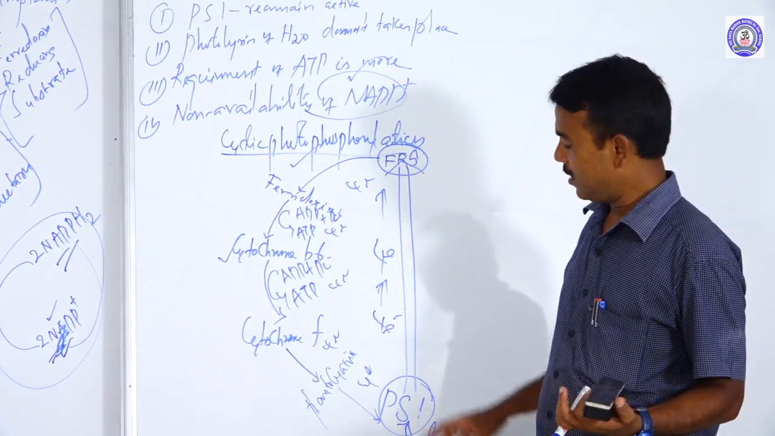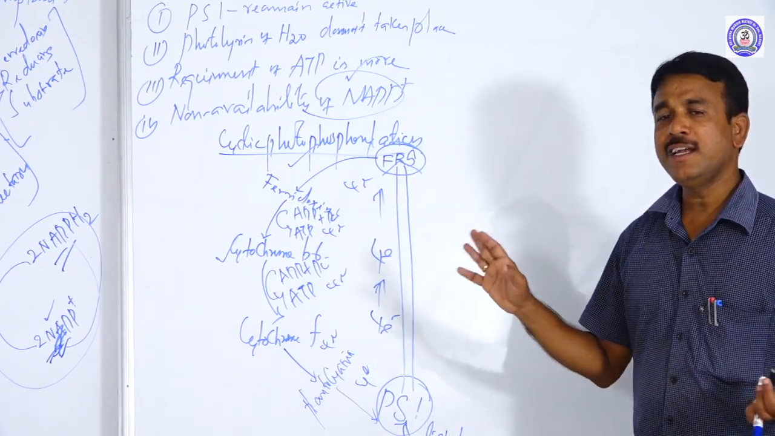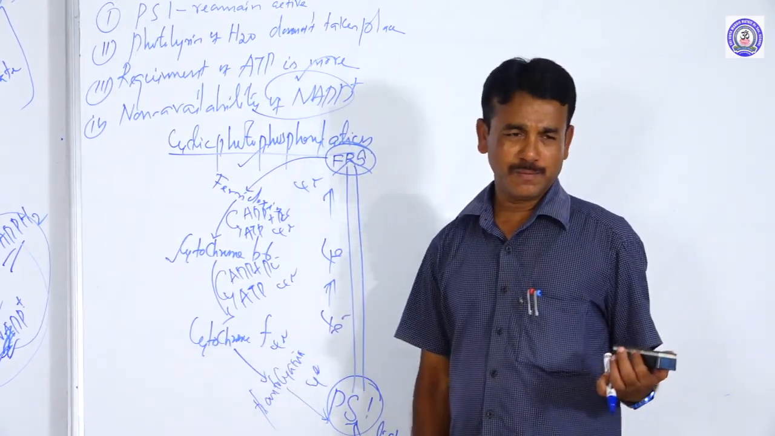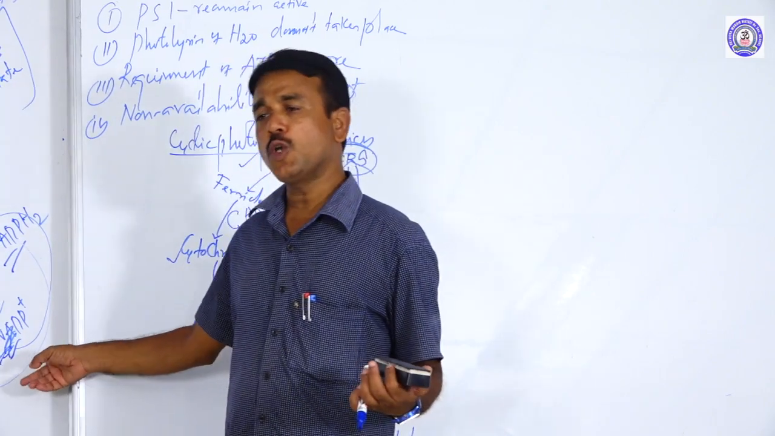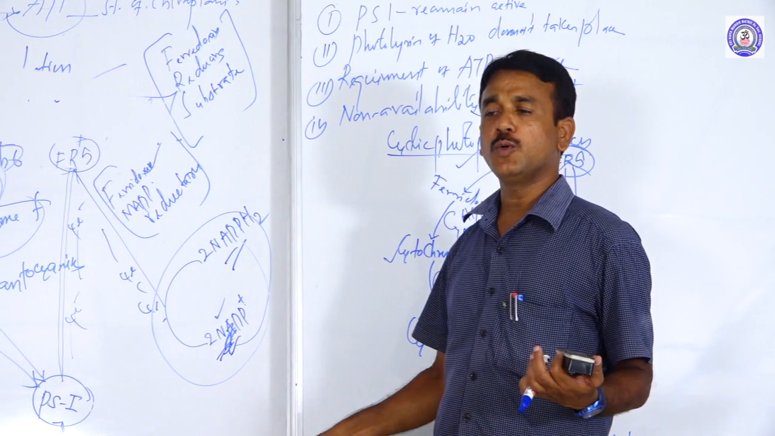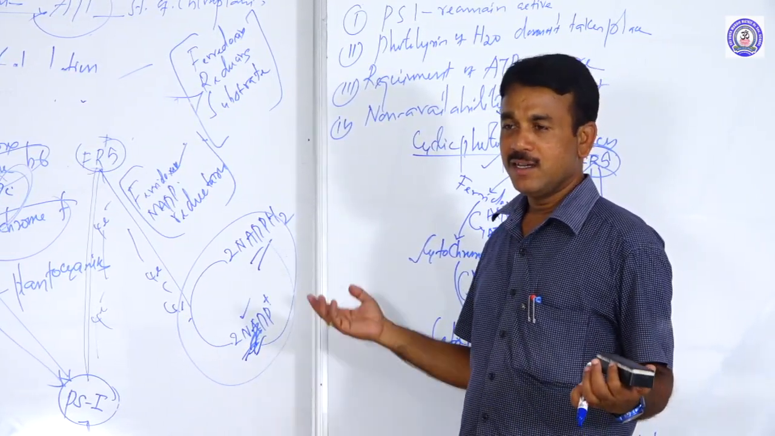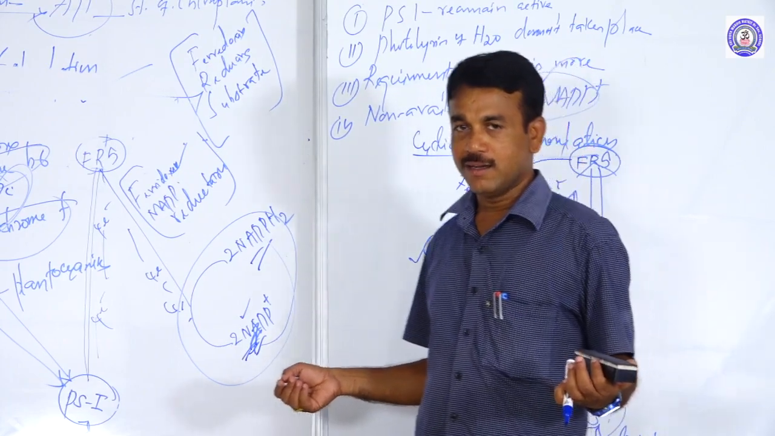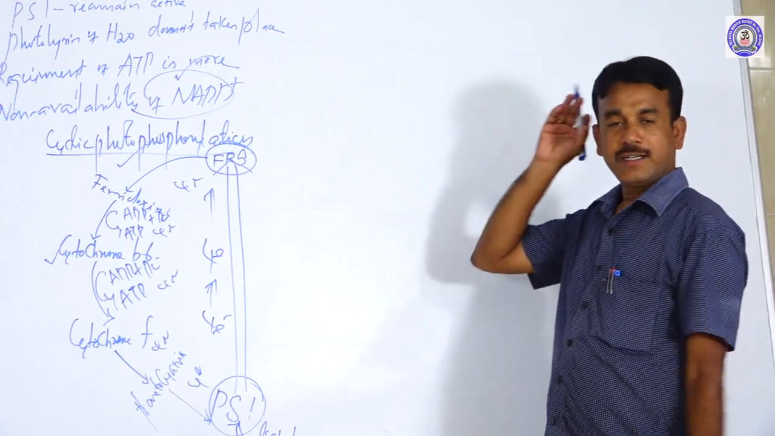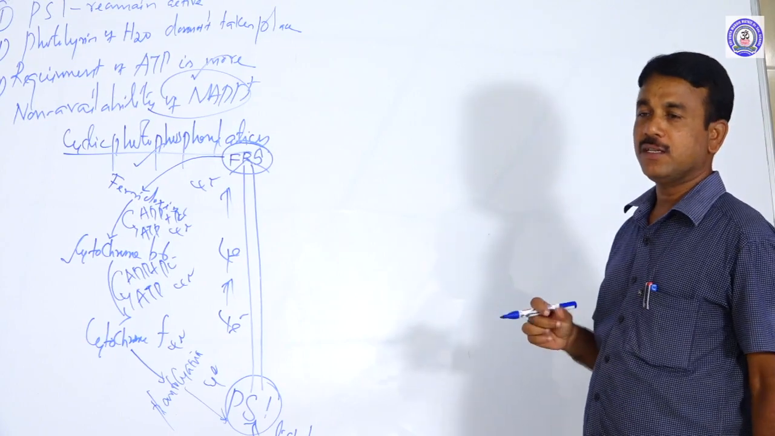Third thing, in cyclic photophosphorylation, NADP plus is not reduced to NADPH2, but in non-cyclic photophosphorylation, 2 molecules of NADP plus are reduced into 2 molecules of NADPH2. This is commonly called the difference between cyclic and non-cyclic photophosphorylation. So the light reaction is completed, as well as cyclic and non-cyclic photophosphorylation.